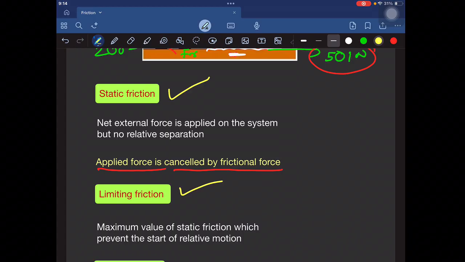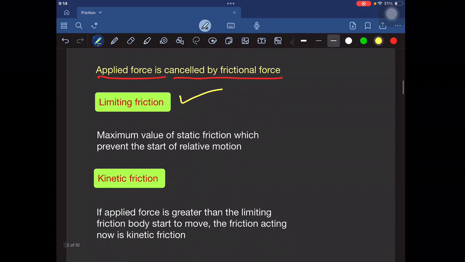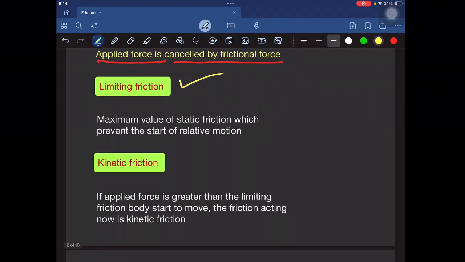Okay, so now let me write the formula. Static friction is always equal to the applied force. If applied force is 100 Newton, the frictional force is also 100 Newton. If applied force is 200 Newton, frictional force is also 200 Newton. So this happens up to the maximum value.